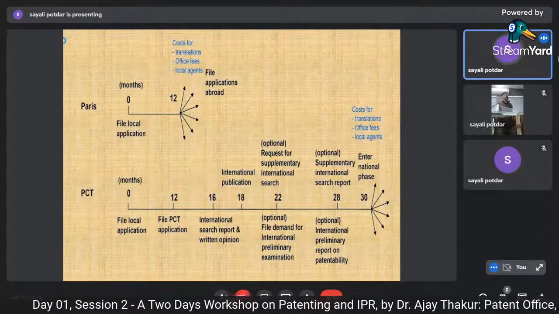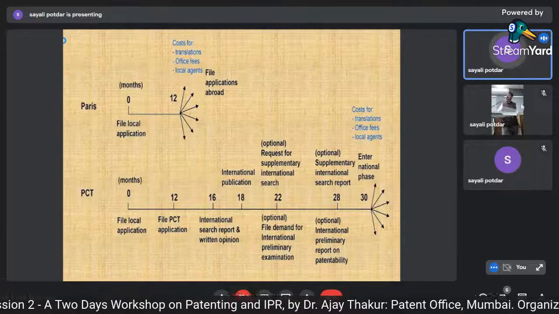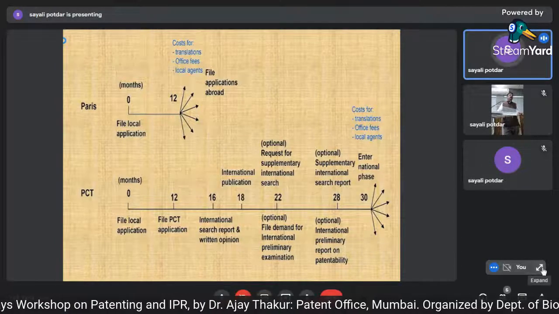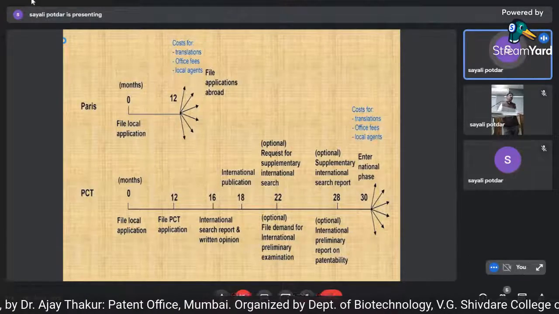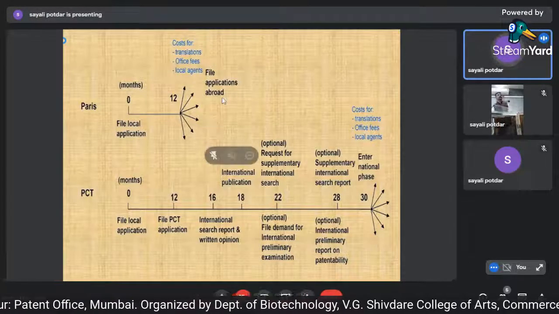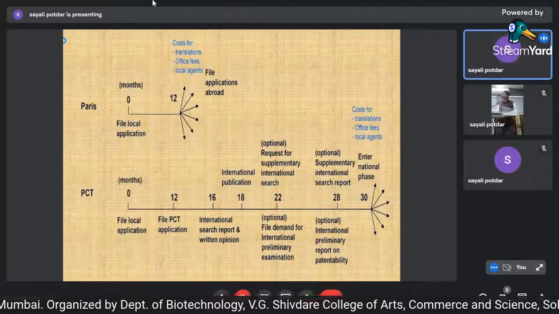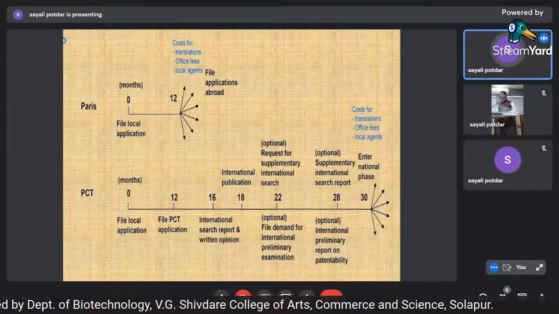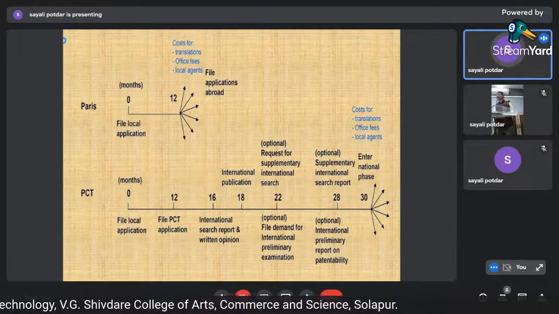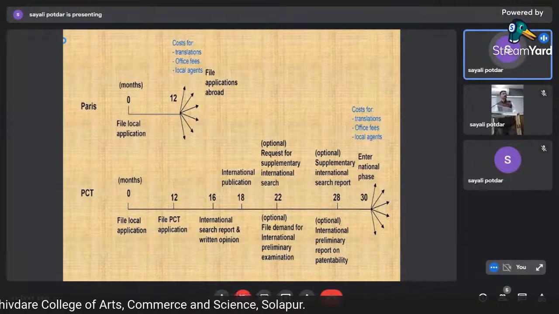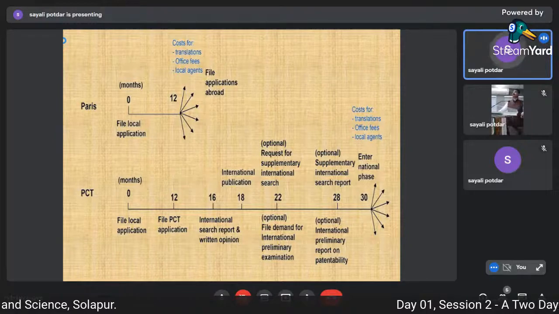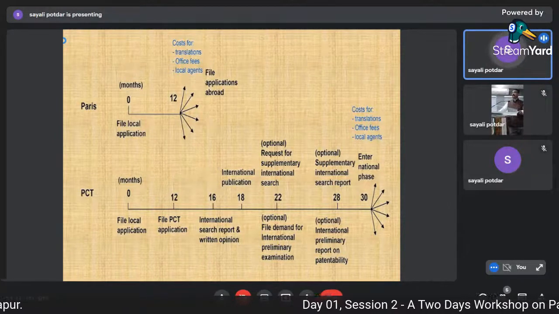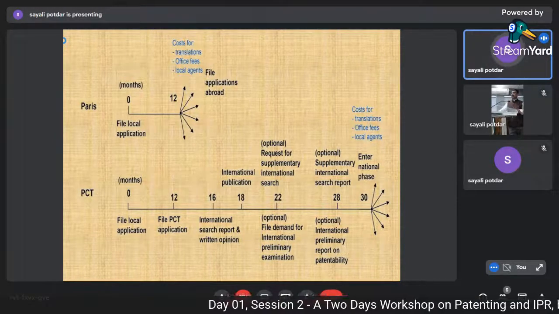Here, what happens is PCT conducts a thorough international search, which is provided in 16 months. So the international search report and opinion is given within 16 months. And if you want to proceed with the application, or if you want to withdraw the application, you have the choice to withdraw here. Now, what is the international search report and search opinion? It's the opinion drawn by PCT examiners in WIPO who administer these things.